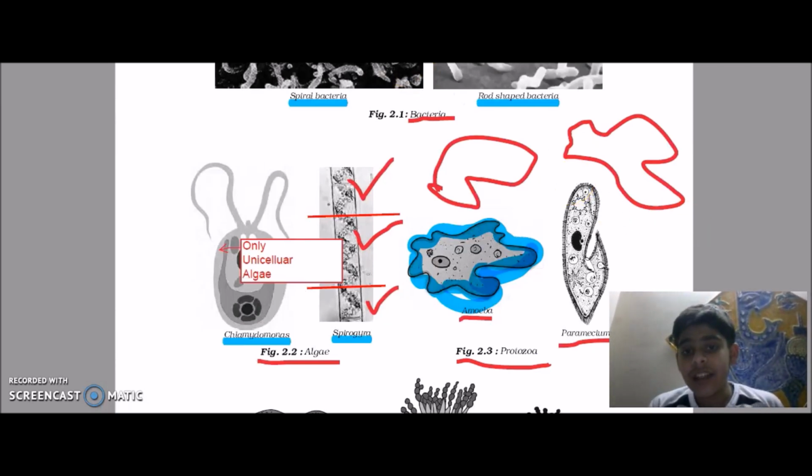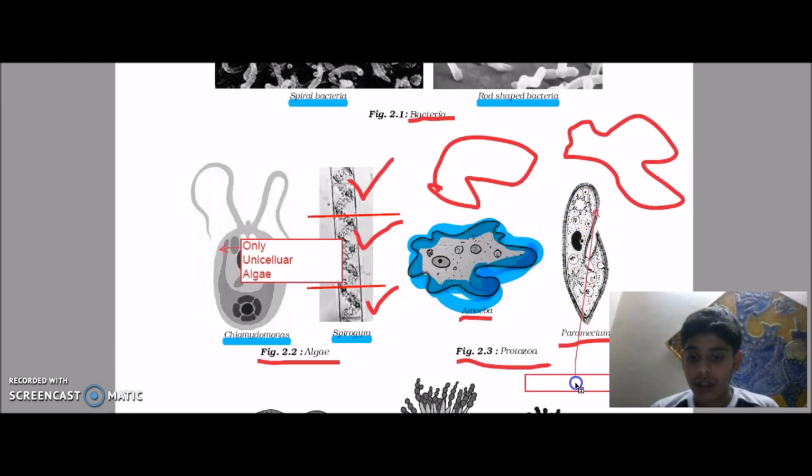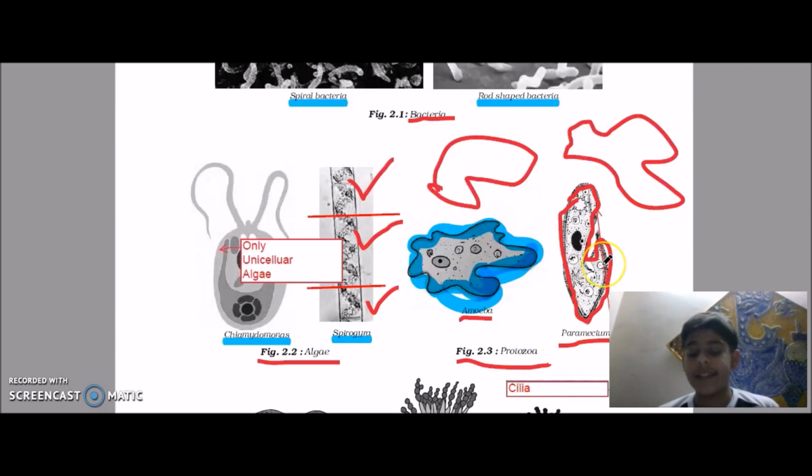And this is the paramecium. In this, there is a special type to walk. It has cilia. These are cilia, like I'm going to show you, the red highlighted ones. These are the cilia.